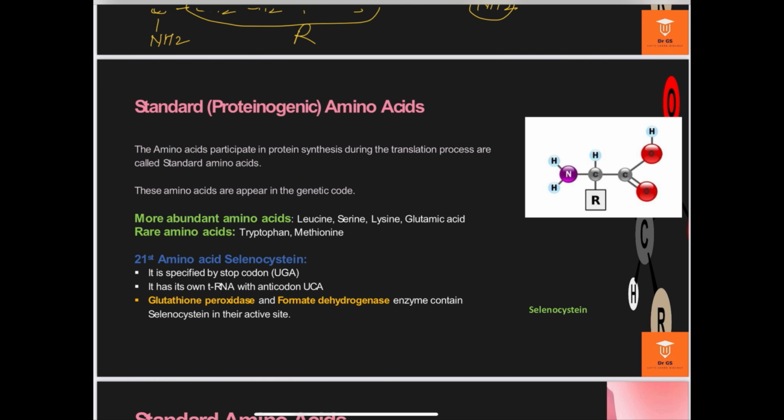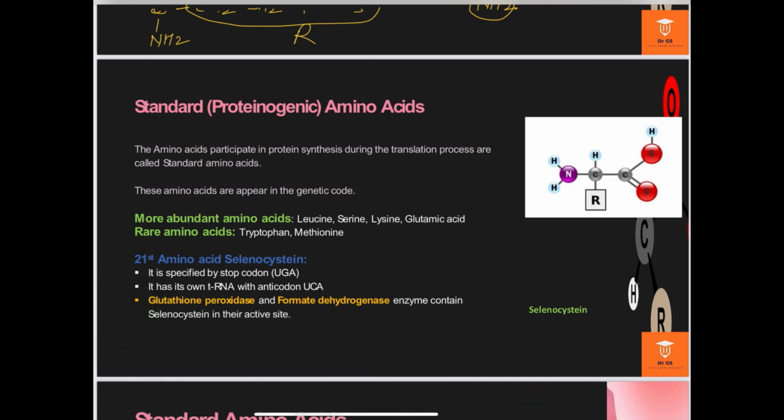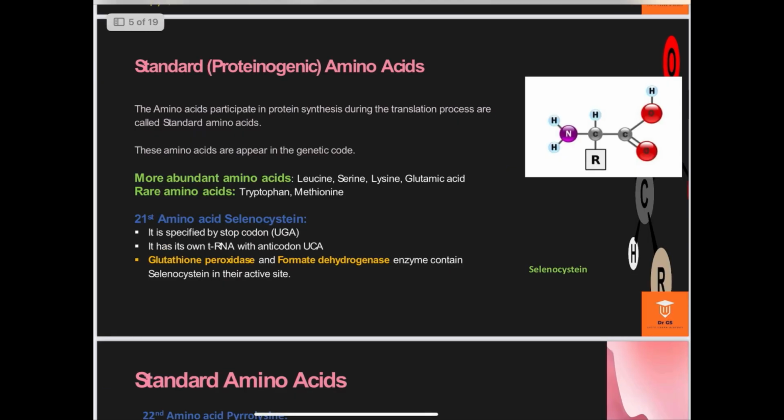As its name implies, it is the proteinous amino acid. And what is the meaning of the proteinous amino acid? The amino acids which participate in protein synthesis. This kind of amino acid is called a proteinogenic or proteogenic amino acid. These are the proteogenic amino acids.